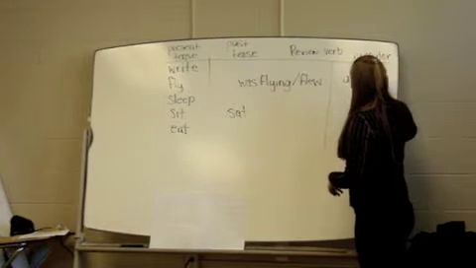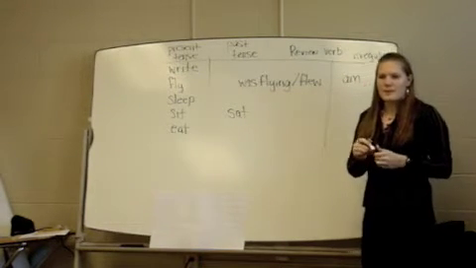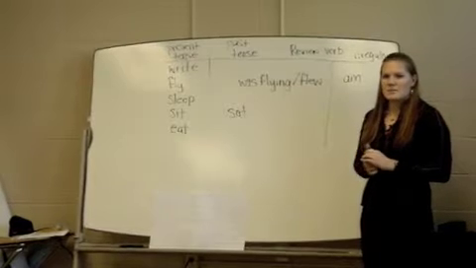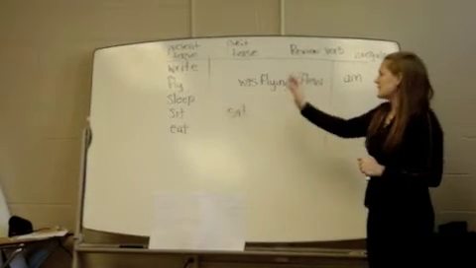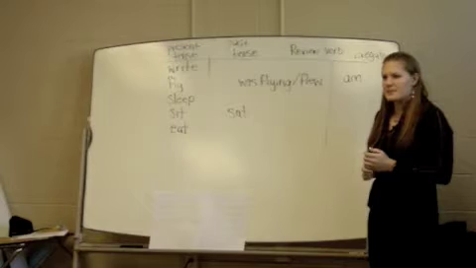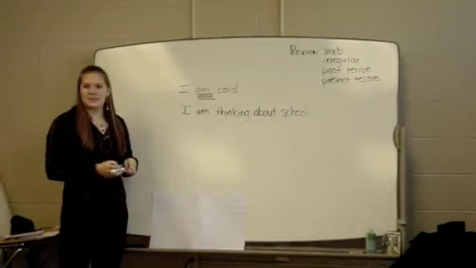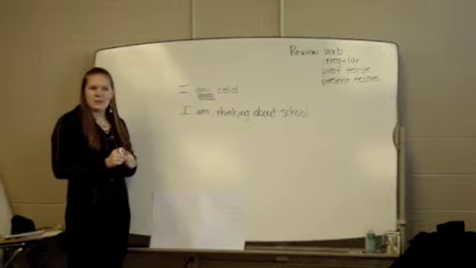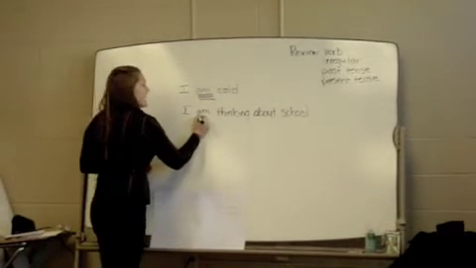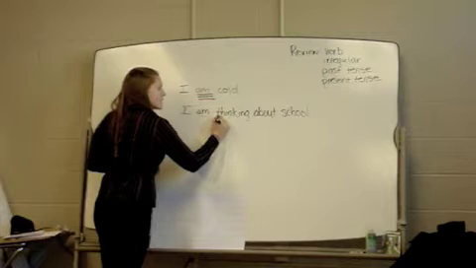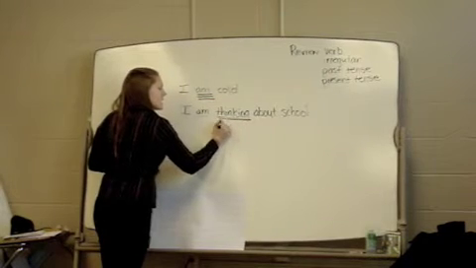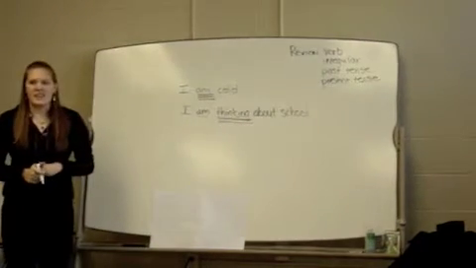And what was an irregular verb? I know we talked about that. Does anybody remember? Irregular. What does that word mean? It doesn't mean alike. It means, what's the opposite of alike? Different. A helper. We call it a helping verb. Can people say that with me? Helping verb. Good. So we use it as a helping verb. And then we also have another verb in our sentence. In this sentence, our other verb is thinking.